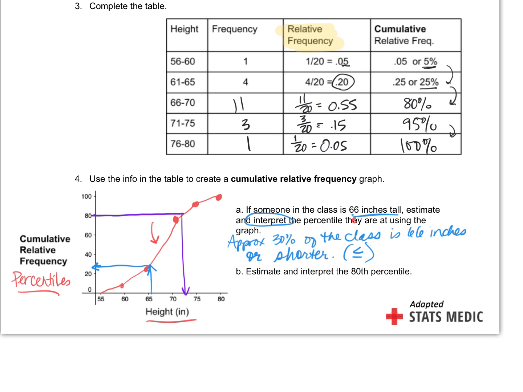So to interpret this, we would say 80% of the class is approximately, so notice I'm putting approximately with the estimated value, right? Approximately 70 inches or less in height.